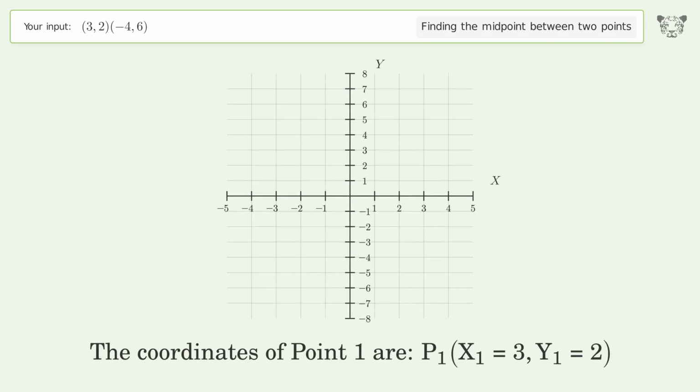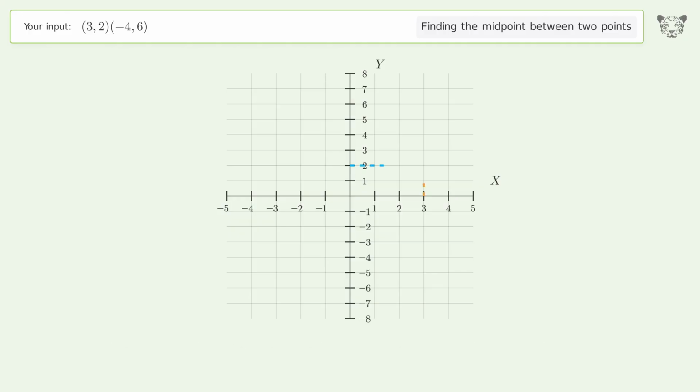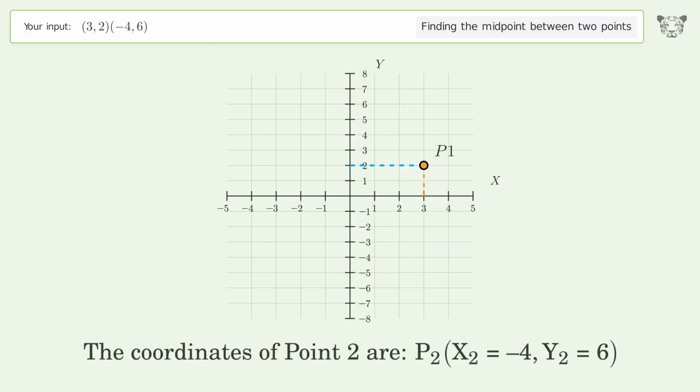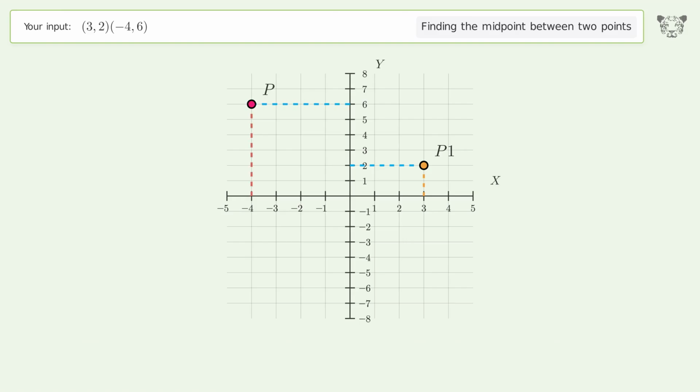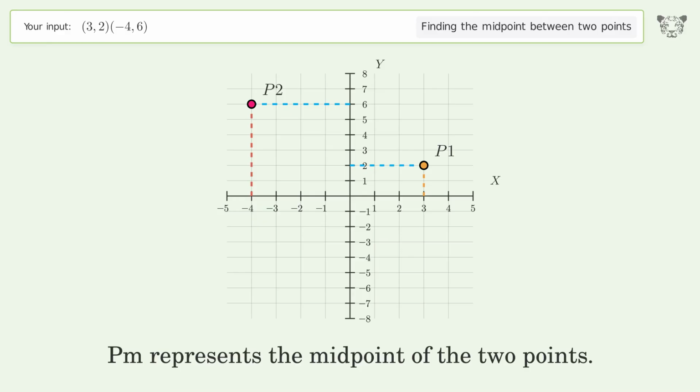The coordinates of point 1 are x1 equals 3, y1 equals 2. The coordinates of point 2 are x2 equals negative 4, y2 equals 6. PM represents the midpoint of the 2 points.